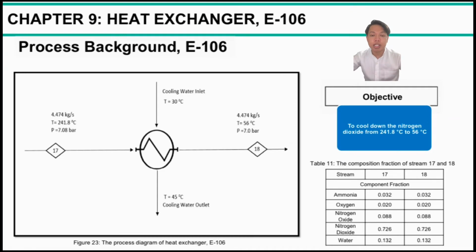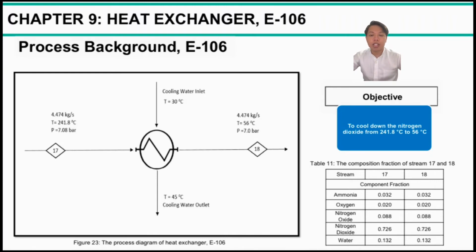My name is Nur Lukman Hakim bin Salih Rashid, and now I will continue the presentation of Chapter 9, Heat Exchanger E106. The objective of this heat exchanger is to cool down the nitrogen dioxide from a temperature of 241.8 degrees C to 50 degrees C. As shown in the table, it shows the component fractions at stream 17 and stream 18, which consist of ammonia, oxygen, nitrogen dioxide, nitrogen oxide, and also water.